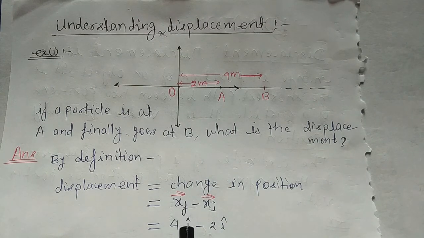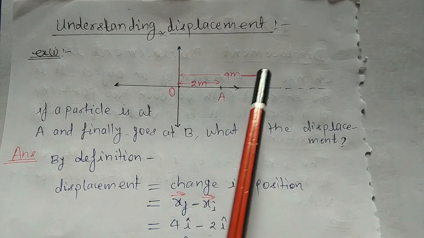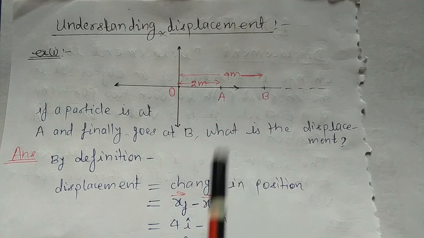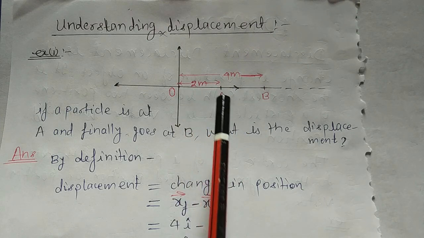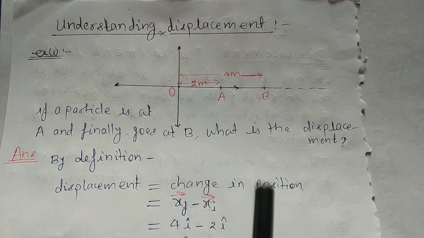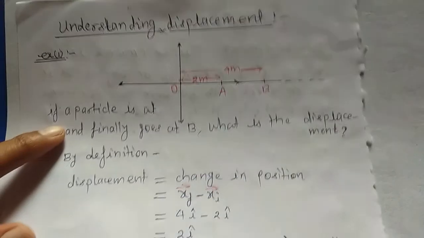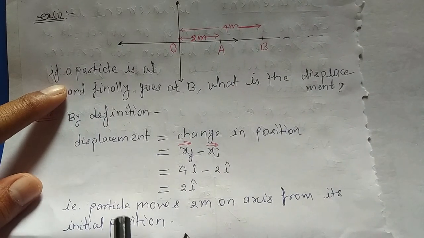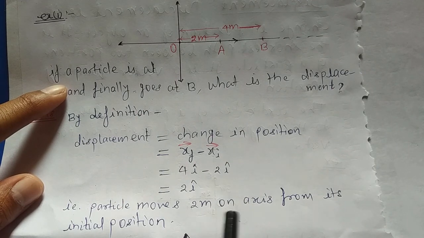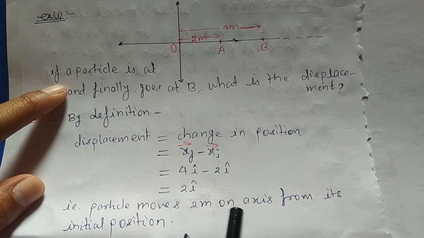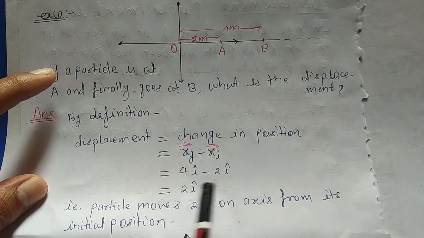So x final is equal to 4i cap, because 4 meters on the positive x-axis, and x initial is 2i cap, because 2 meters on the positive x-axis. So this becomes 4i cap minus 2i cap, which is equal to 2i cap. That means the particle moves 2 meters on the axis from its initial position. Okay, so the displacement is 2